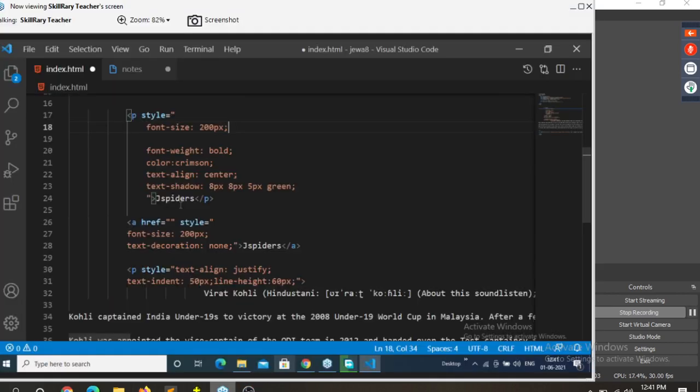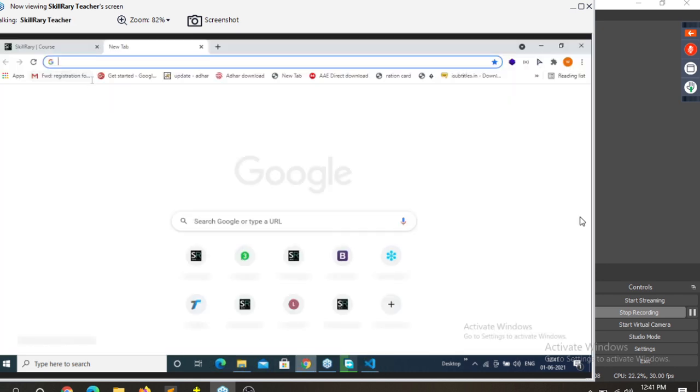Copy path. So I'll go to the browser and paste it.